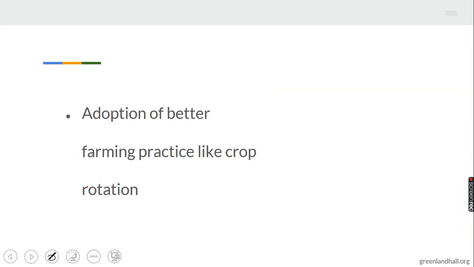2. Adoption of better farming practices like crop rotation. Remember the definition of crop rotation: planting different crops on a piece of land year after year. Remember the principles of crop rotation: deep-rooted crops are planted alongside shallow-rooted crops. Crop rotation helps to retain the soil nutrient. So, when a farmer embarks on crop rotation, the soil thereafter will be conserved.